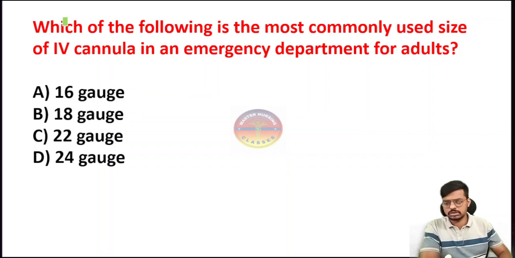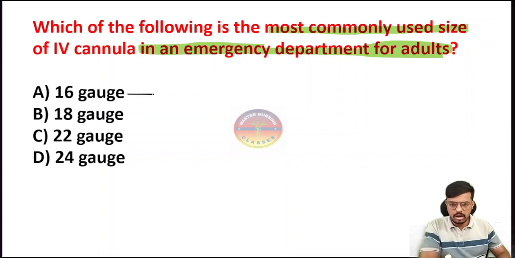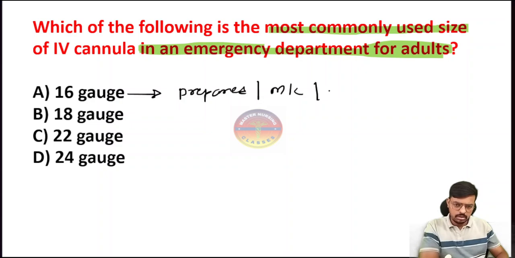Then comes the next question: which of the following is the most commonly used size of IV cannula in an emergency department for adults? For adults, the most common, preferred and best IV cannula in the emergency is the 16 gauge.